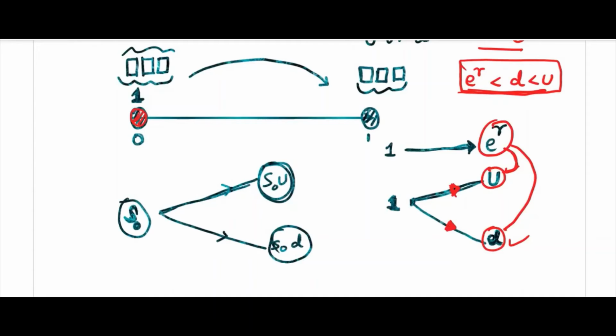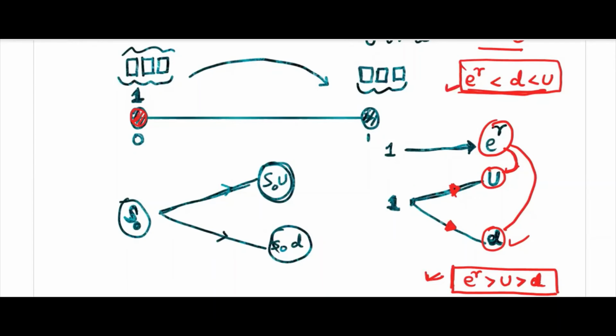Now you can consider this case. In this case also, there should be an arbitrage opportunity. If e power r is greater than u and this is greater than d, then also there will be an arbitrage opportunity. In this case, you can change your position. The positions are there in the market.